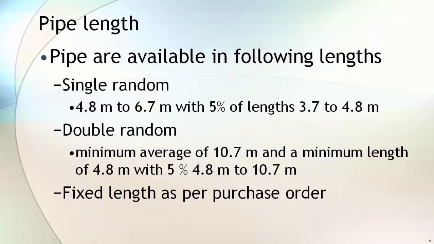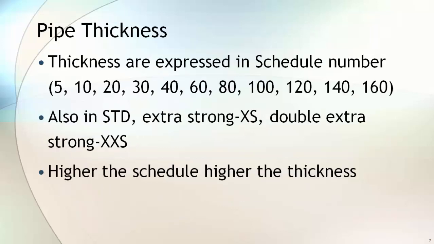You can order fixed length pipe also, but it may cost you more compared to standard length pipe. Based on your construction requirement, you can choose the pipe length. Pipe thickness is expressed in schedule number. Common schedule numbers are 5, 10, 20, 30, 40, 60, 80, 100, 120, 140 and 160. Pipe thickness is also expressed as standard, XX or double XX. XX is extra strong, double XX is double extra strong. The higher the schedule number, the higher the thickness of the pipe.